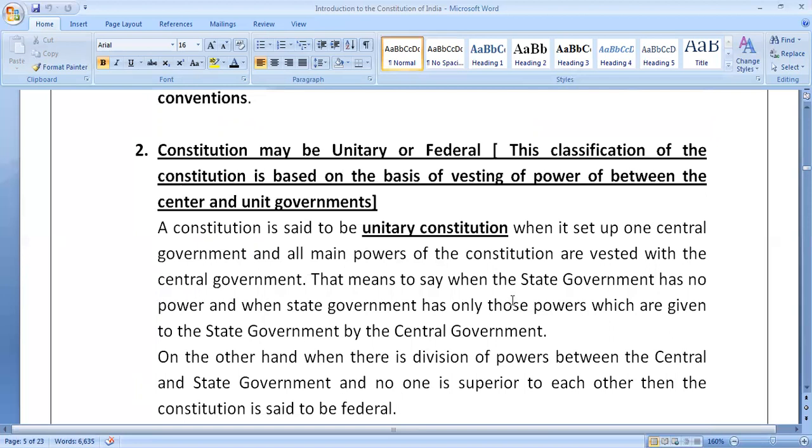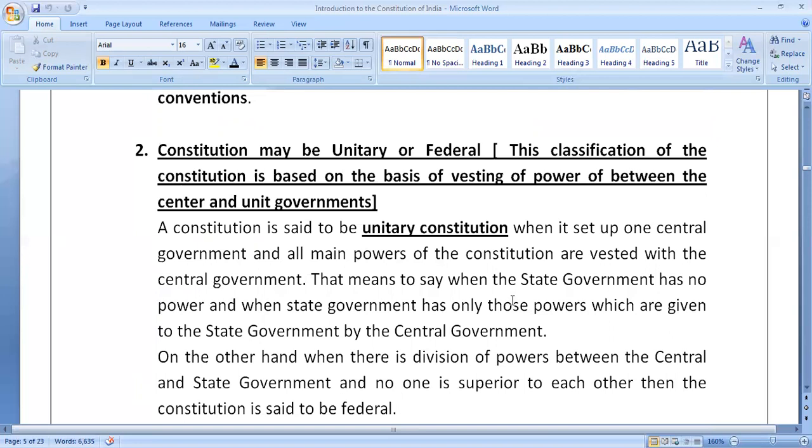What is the meaning of a unitary constitution? A constitution is said to be a unitary constitution when the constitution sets up one central government with full power, and all the main powers of the constitution are vested with the central government.